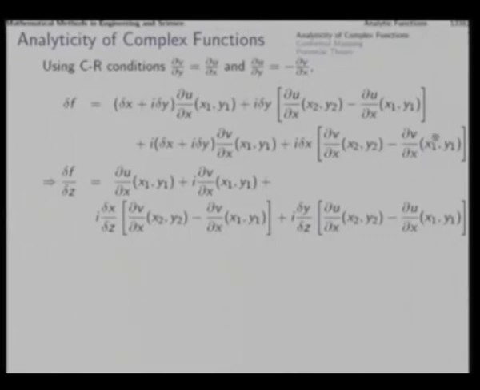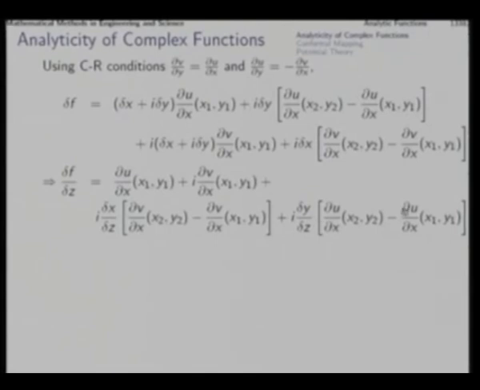So, we find that delta f expression has come to this stage, and now we want to divide by delta z. Note that this is delta z, this is delta z. So, as we divide by delta z, we get delta f by delta z as this plus i into this, that is these two things, plus a lot of things from here. So, here we will get i delta x by delta z into this whole thing, plus i delta y by delta z into this whole thing, right.